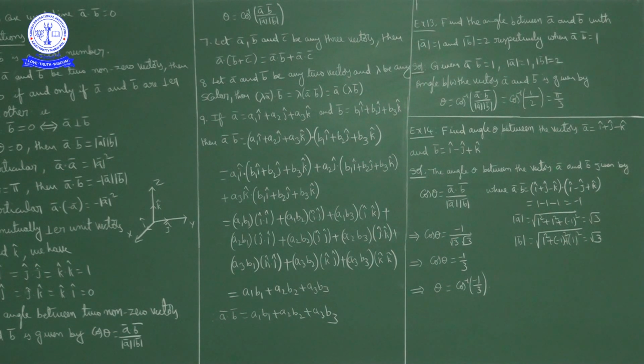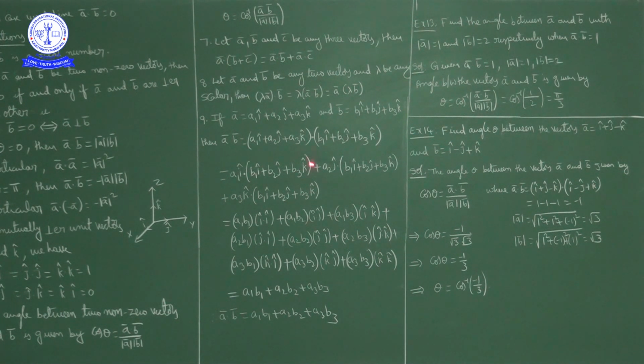Okay, now a1 i cap dot product with each of the terms. So we get a1 b1 into i dot i, plus a1 b2 into i dot j, plus a1 b3 into i dot k.